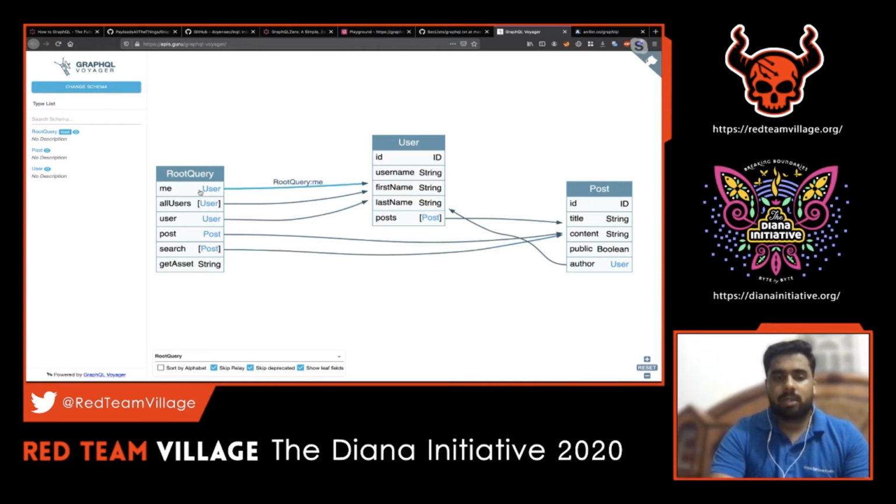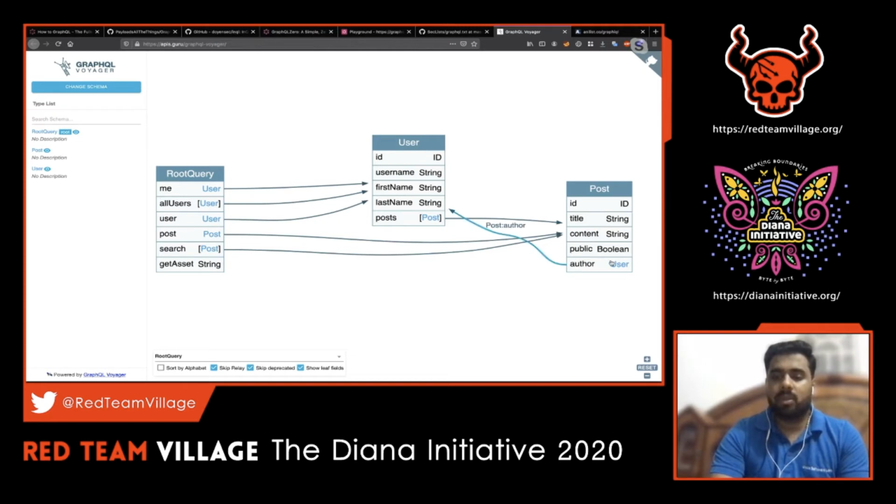This particular API has a user record which requires these fields: ID, username, first name, last name, and post. Likewise, this post in turn requires these parameters: ID, title, content. Then there's a value called public, which is a boolean, and author. One important case here is that the author of a particular post refers back to the user table, so we can nest it.